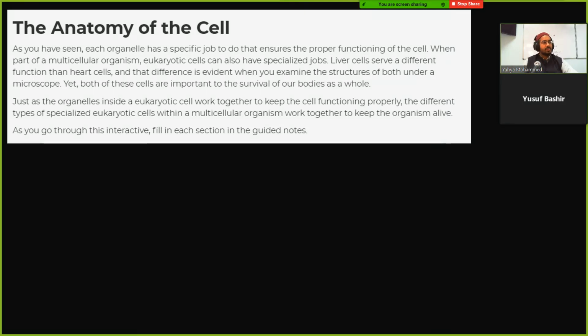All right, so I think that's pretty much it. As you have seen, each organelle, mitochondria, chloroplast, does different things, and there are different cells that also do different things. There are liver cells that do different things, and heart cells, stuff like that.